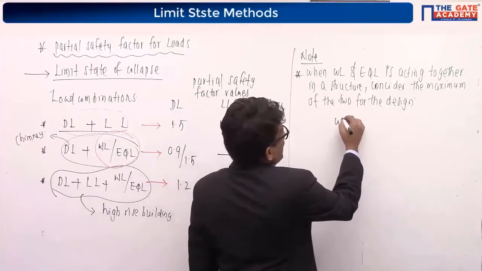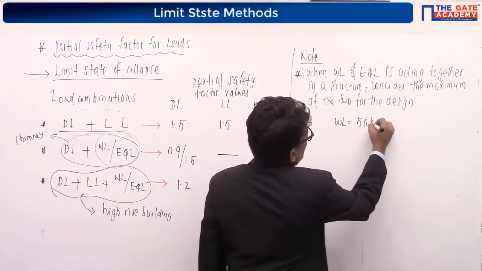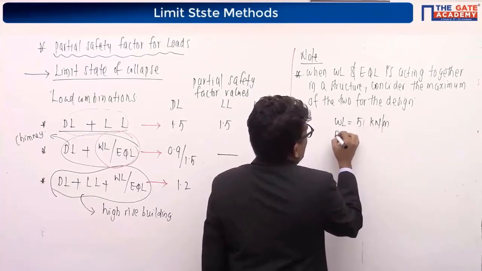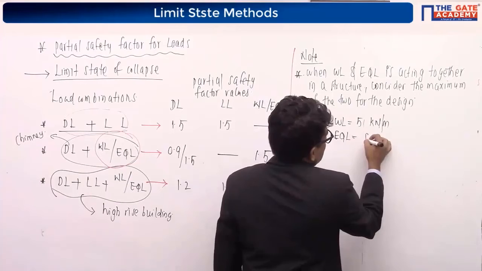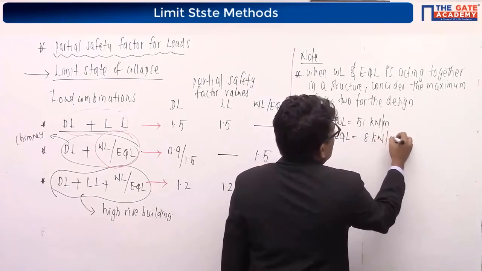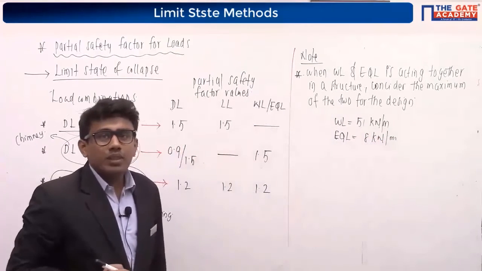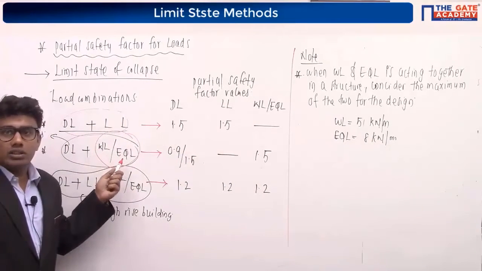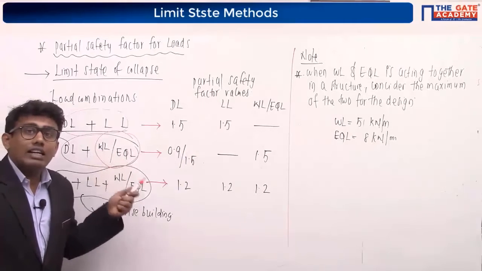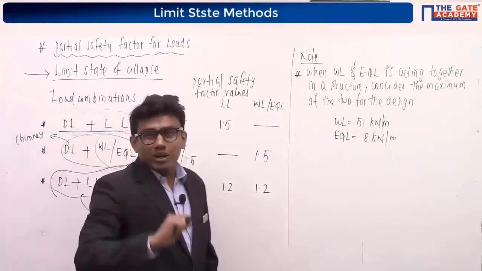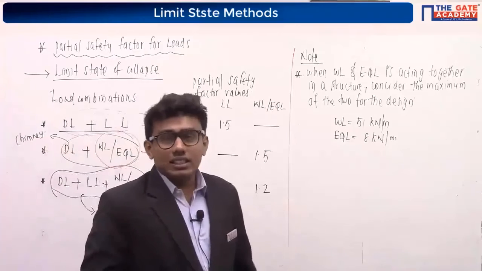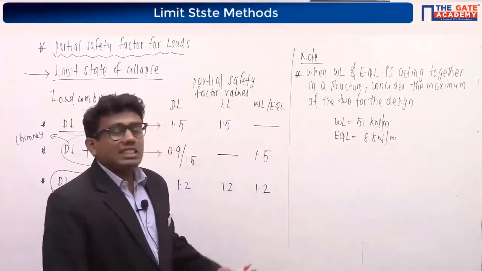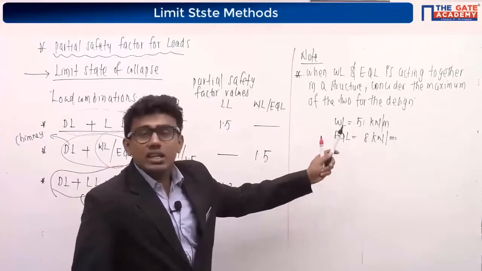Suppose in a structure, wind load acting is 5 kilonewton per meter. Earthquake load acting here is around, suppose let's say 8 kilonewton per meter. Which one will I consider for the design? Which one will I consider here in this equation? Will I consider wind load or earthquake load? I will consider the earthquake load. Remember this. First point you have to consider. Whenever wind load or earthquake load is acting together in a structure, you have to consider the maximum of the two. That is, here it is earthquake load.